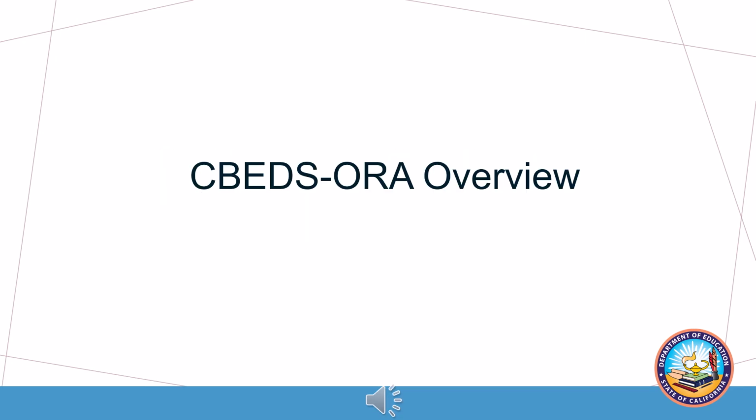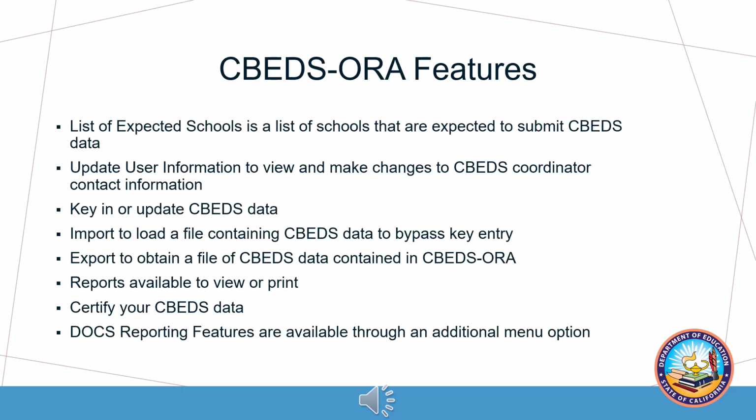This completes the instructional portion of our training for completing each of the CBEDS forms. Next, we will provide a brief overview of CBEDS-ORA, which is the web application used by LEAs to submit CBEDS data to the CDE. CBEDS-ORA includes the following features: a list of expected schools, which is a list of the schools in the LEA that are expected to report CBEDS data. This list is also used to notify the CDE of temporary school closures or non-operational schools.